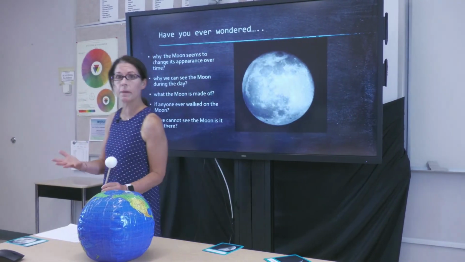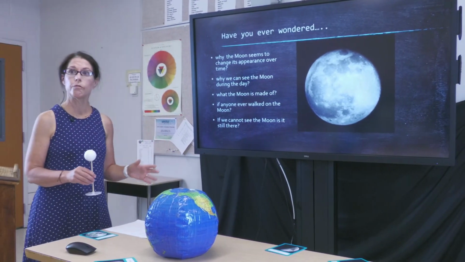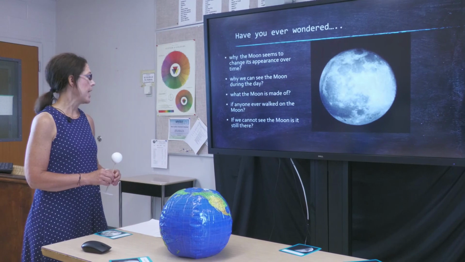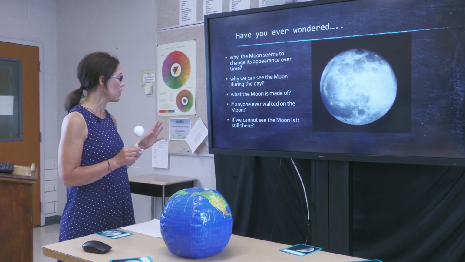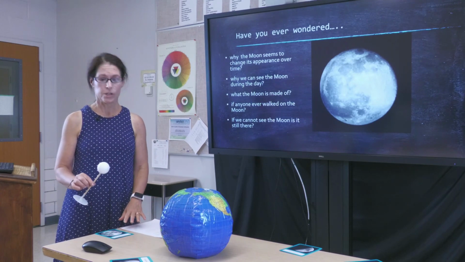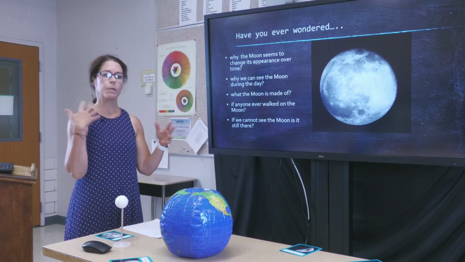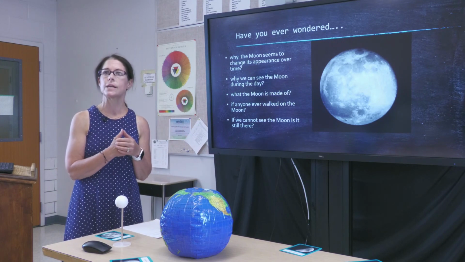The moon is made of rock similar to igneous rocks on Earth. 12 men have walked on the moon, and we can still see the moon even though we can't see it on Earth because it is still there. So remember at night, boys and girls, go out and look at the moon and remember all the things that we've experienced and talked about today.